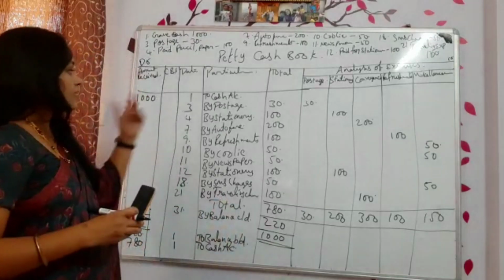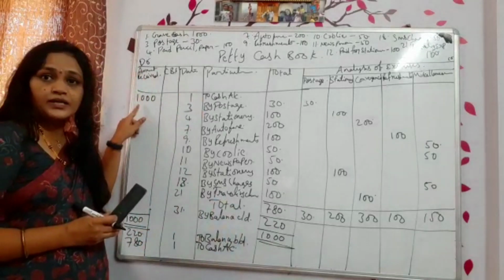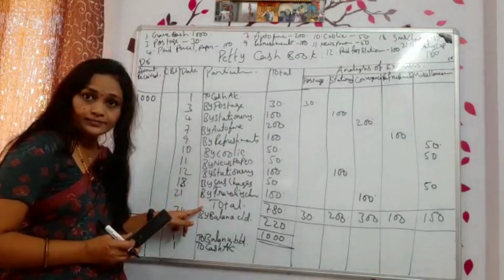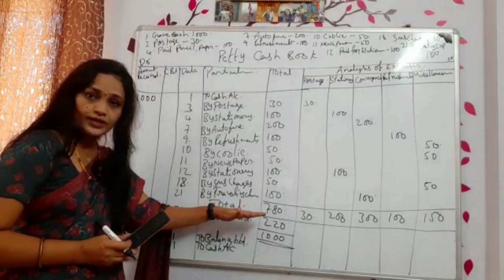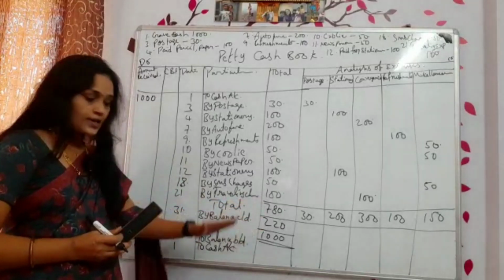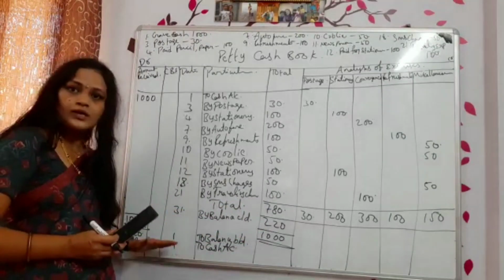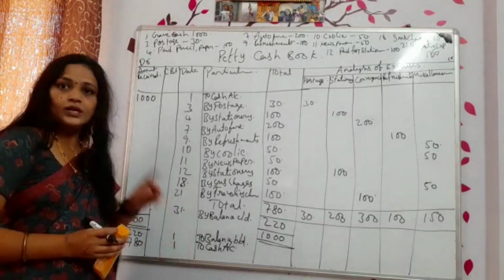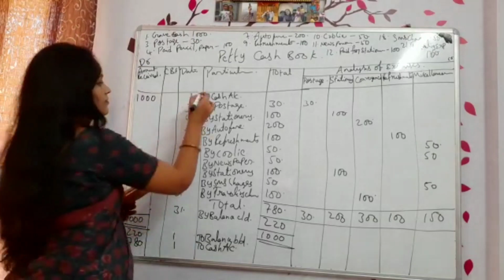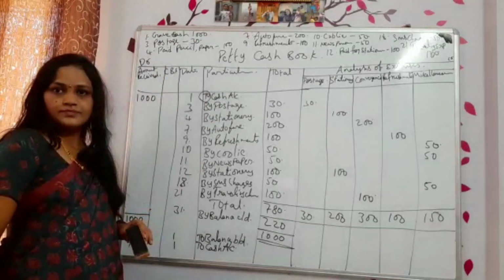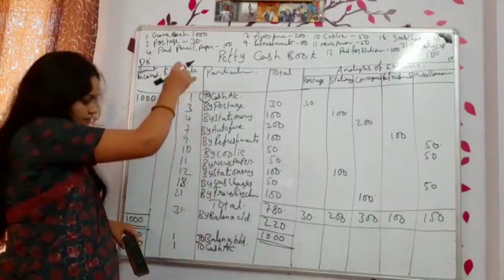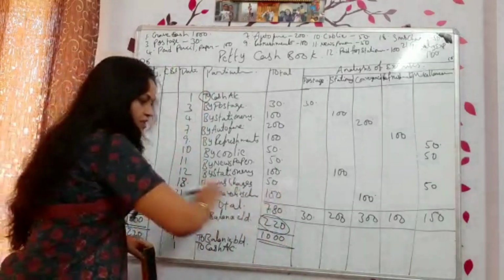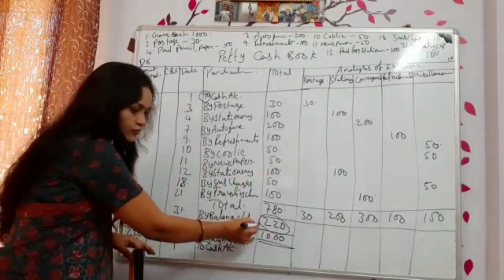Got it? See, first when you are writing debit side, to cash. When you are writing credit side, all the transactions started with by. After that you have to do the total and then find out the balance, and then you have to bring that balance to the next month. Balance brought down. Okay, when you are doing balance brought down, it must be to. The main mistakes by students, they will miss. They will call it this also by, or else everything to they will write. While doing the balancing, they may commit mistake. Only this total they will do and they will leave it off. Don't do that one. You have to find out the balance.